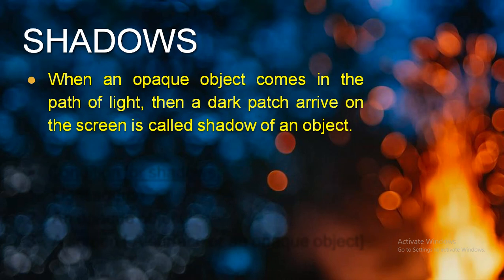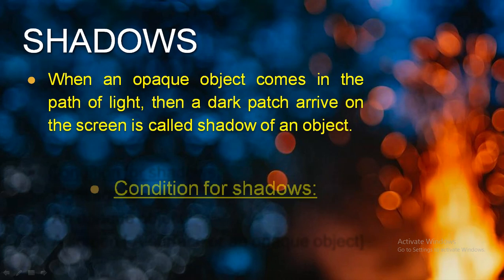This screen can be anything like a ground, or you can say wall, or you can consider a paper also. In short, the screen must also be an opaque object, so due to that reason it is able to capture the shadow. Suppose if the screen is transparent, then you cannot see the shadow of an object.